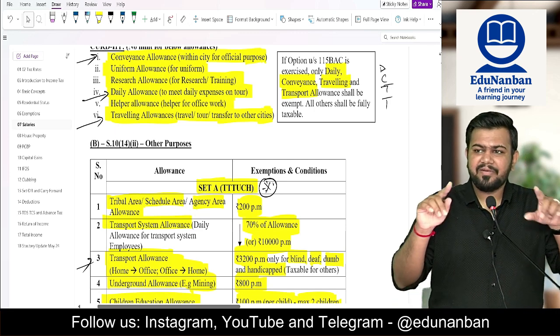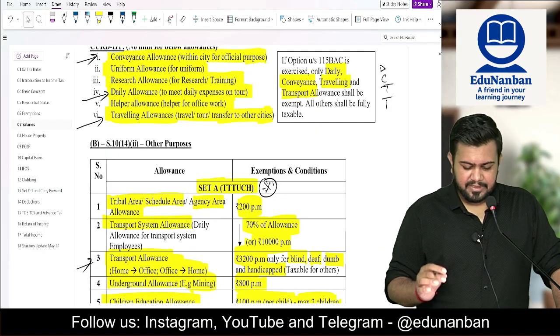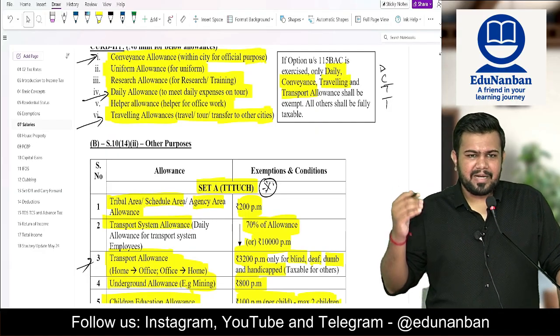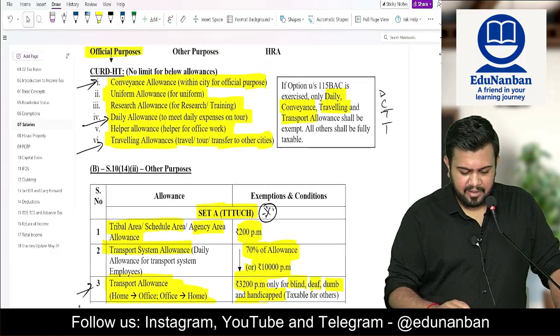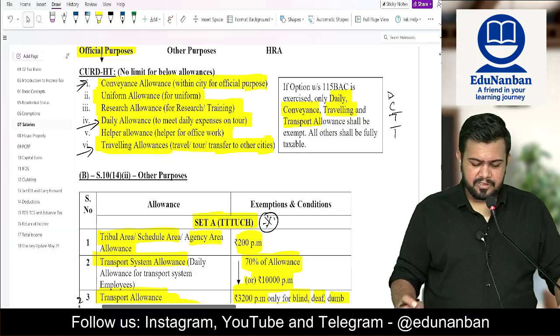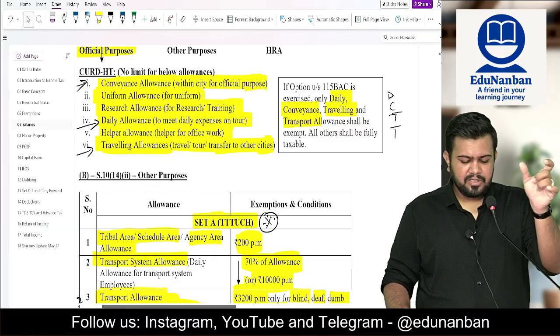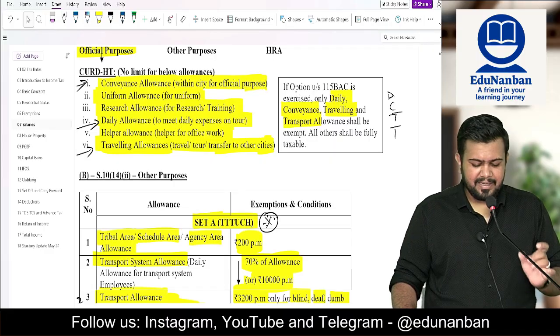So helper allowance is given, helper is not given, helper allowance is given. Traveling allowance means traveling from one city to another city for work purpose. Okay, so whatever amount is spent for work purpose. Conveyance allowance, uniform allowance, research allowance, daily allowance, helper allowance and traveling allowance.